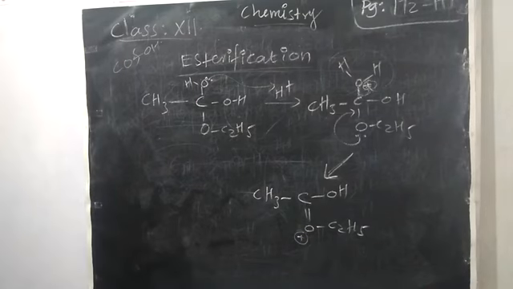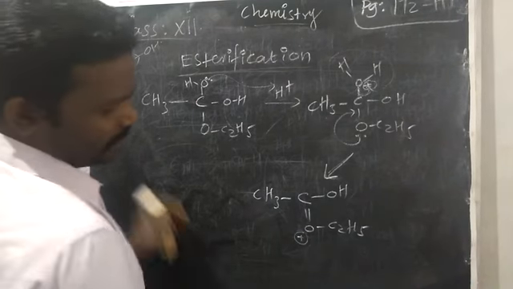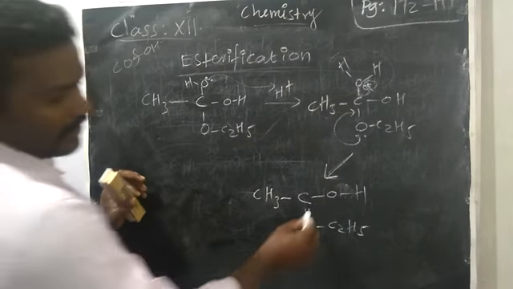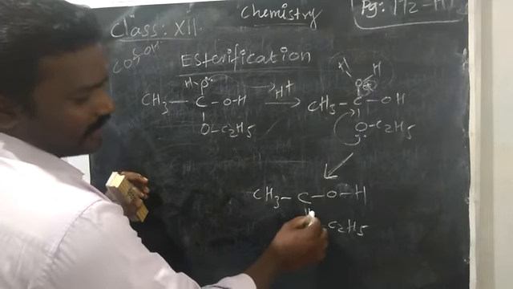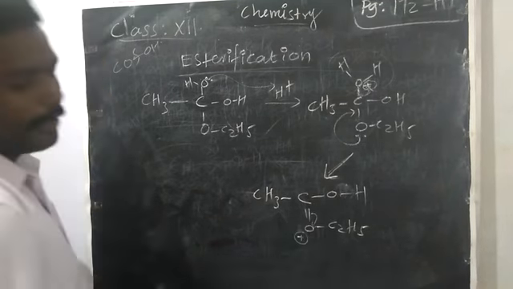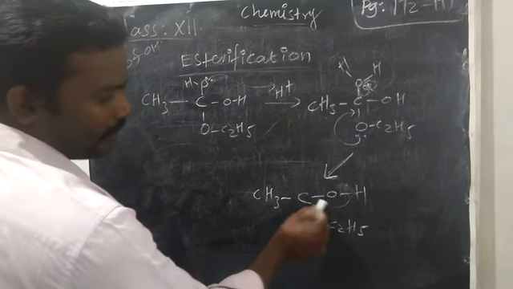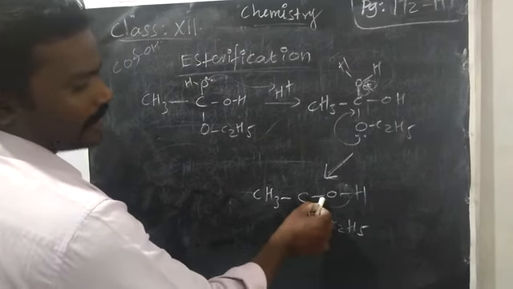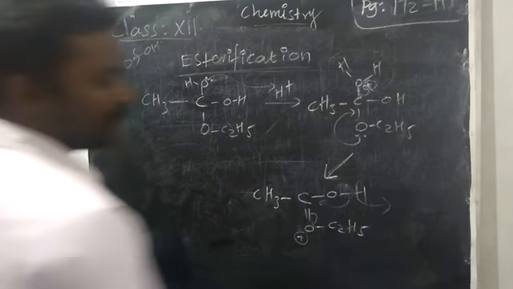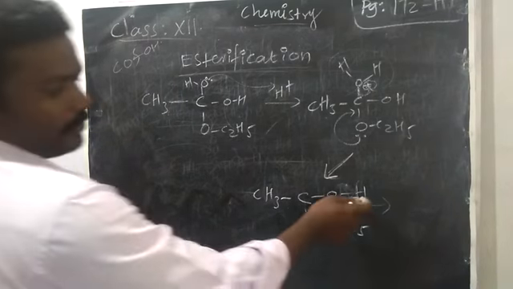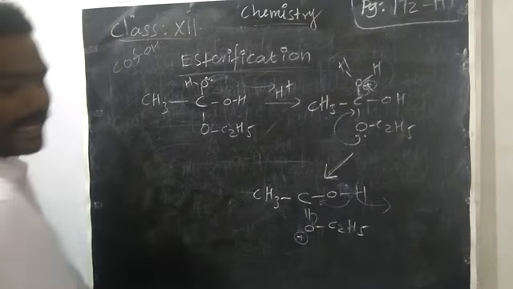So we want to make some changes. How will you change? This hydrogen you can write like this. This bond will shift here to neutralize this positive charge. At the same time, the bond will migrate and form a double bond with this carbon and oxygen. This H will be sent as H plus. Okay. So somebody wants to gain this hydrogen, you know.